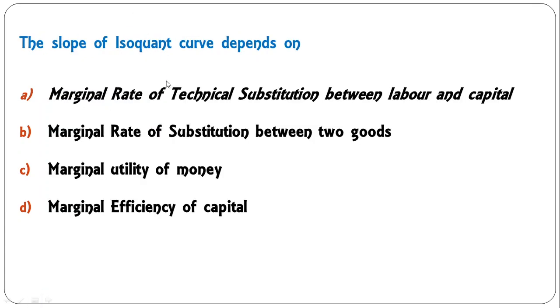The slope of the isoquant curve depends on the marginal rate of technical substitution between labor and capital. Marginal rate of substitution between two goods is related to the indifference curve, and there is no marginal efficiency. So A is the correct answer. MRTS between labor and capital is the slope of the isoquant. You can measure the slope of the isoquant by MRTS.